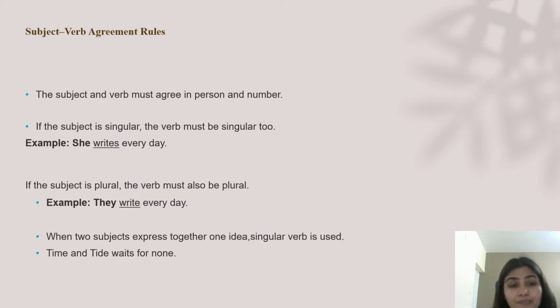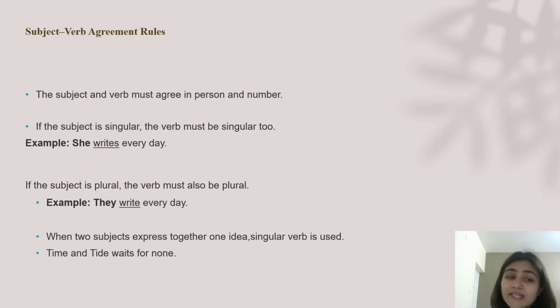For example, she writes every day. Whenever you add s to the verb, it becomes singular. So here, writes, with an s, is singular. And the subject here is also singular, that is, she. So in "she writes every day", the subject is singular, so that is why the verb is also singular.